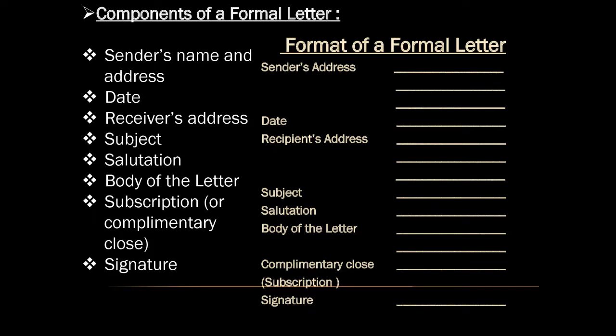Now let us see what are the components to be incorporated in a formal letter: sender's name and address, date, receiver's address, subject, salutation, body of the letter, subscription or complimentary clause, and signature. Now let us see one by one in detail.